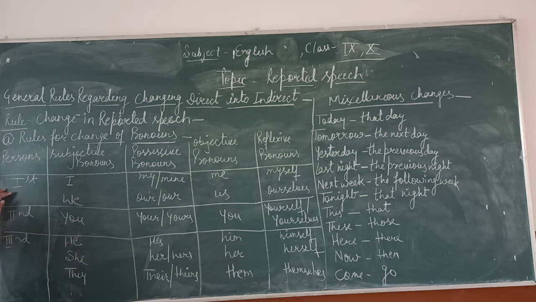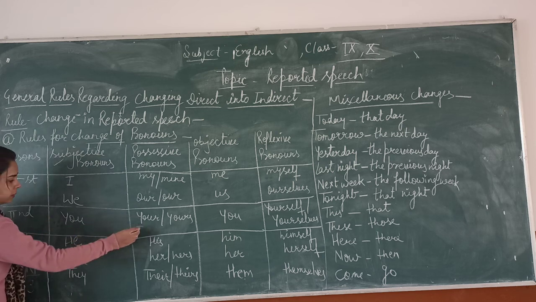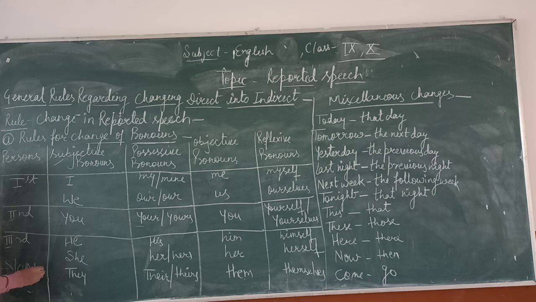So students, here is one rule for the persons, 1, 2, 3. First person changes according to the subject. Second person changes according to the object. And third person never changes.